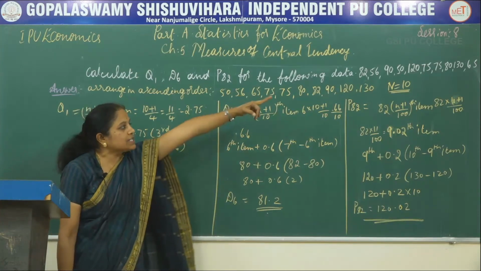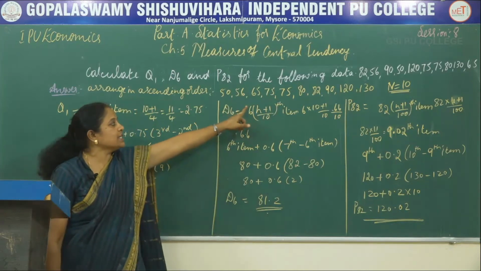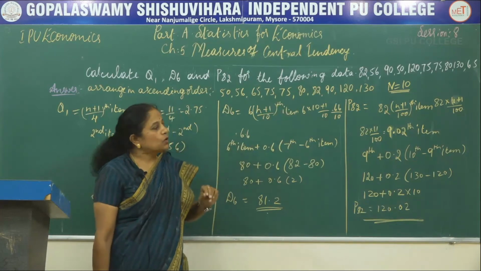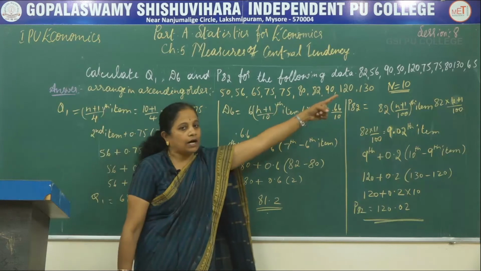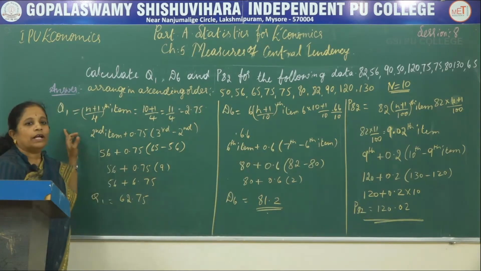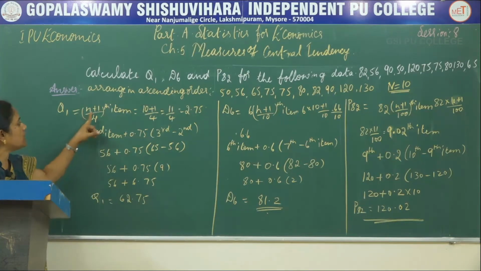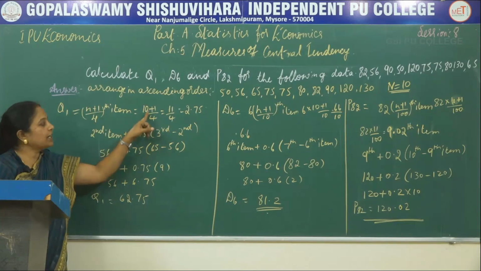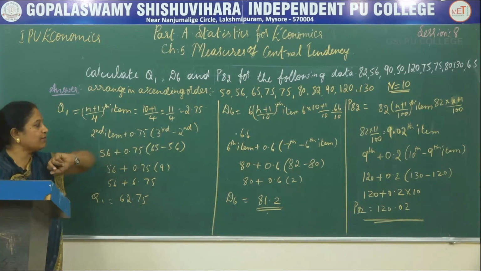When we arrange the same data in ascending order, we obtain 50, 56, 65, 75, 75, 80, 82, 90, 120 and 130. So the total numbers are 10 and therefore the n value is also 10. Now let us calculate Q1. Since they have asked for Q1, the formula is (n plus 1) divided by 4th item. So n is 10, 10 plus 1 divided by 4, that is 11 divided by 4, is 2.75.